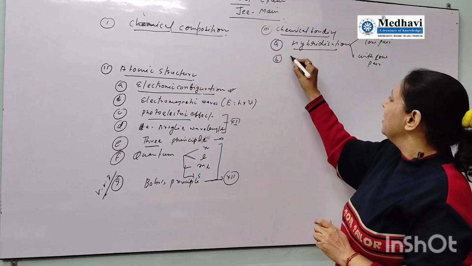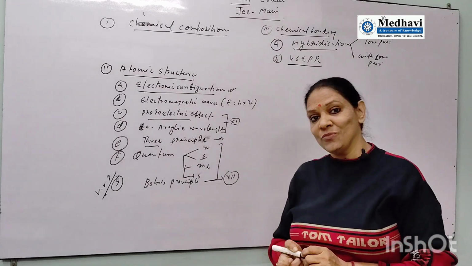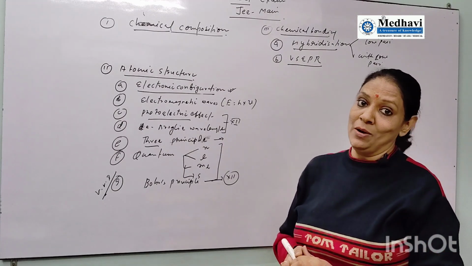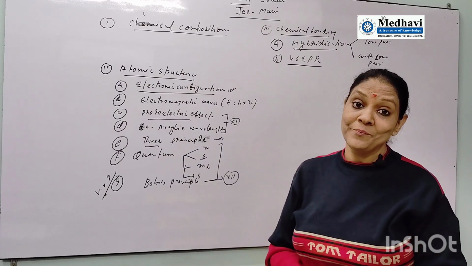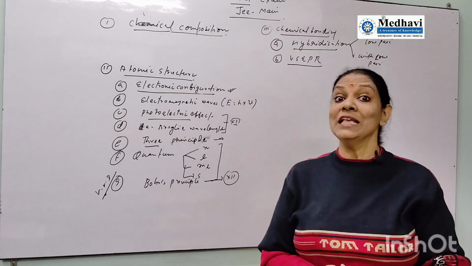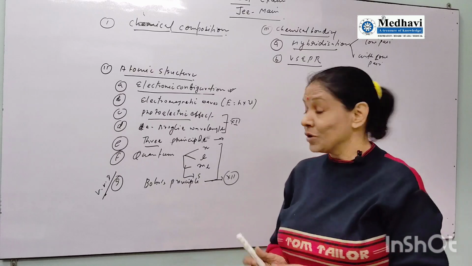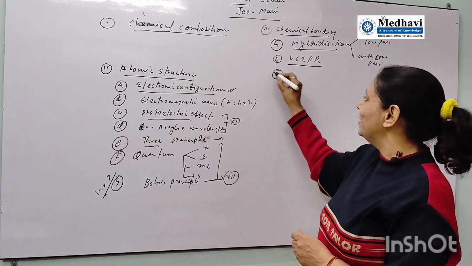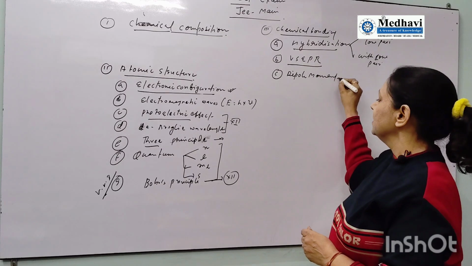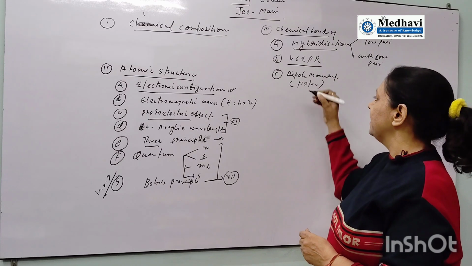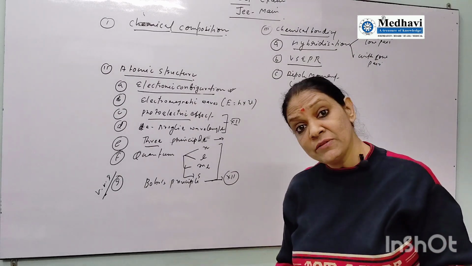Then second is the VSEPR theory. This theory indicates the shape of the orbitals, the shape of the compounds. Some compounds have bond pair, no lone pair. What is their shape? But some compounds have bond pair as well as lone pair, so their shape will be distorted, their shape will be changed. You will get questions from that part also. Third is the very important dipole moment, that is, polar bond, and how to find the dipole moment of the compound. From this part also you will get questions.